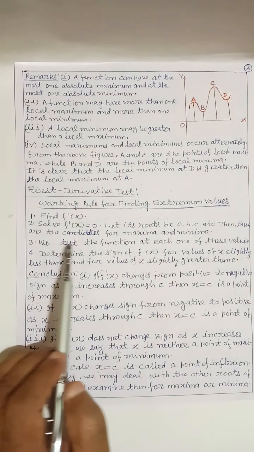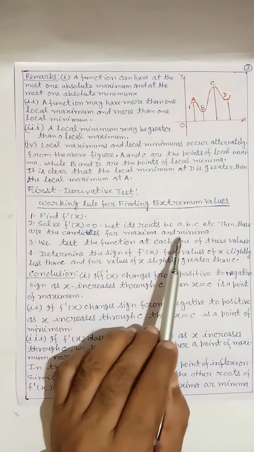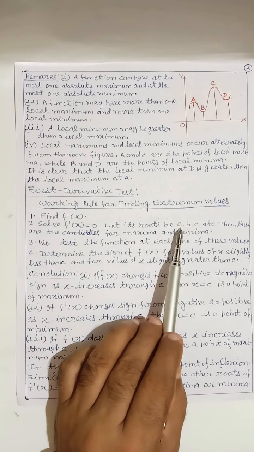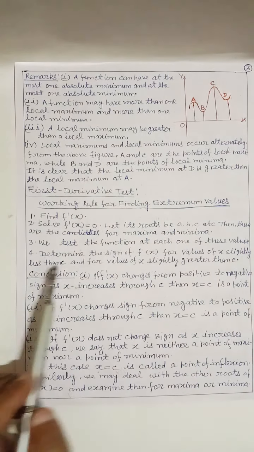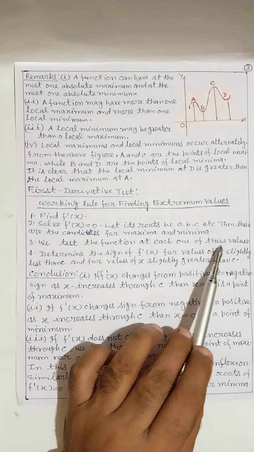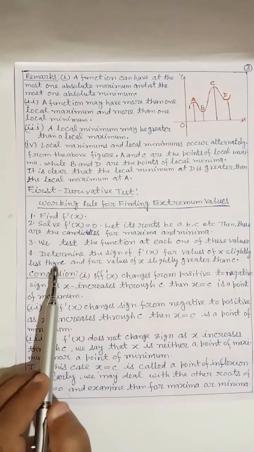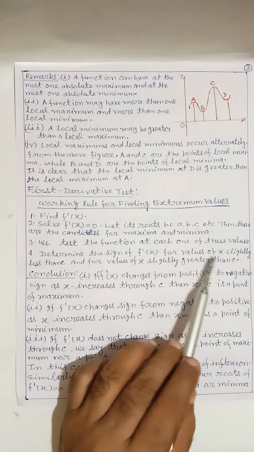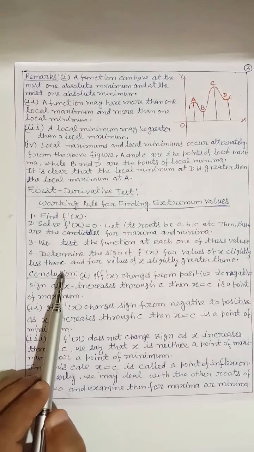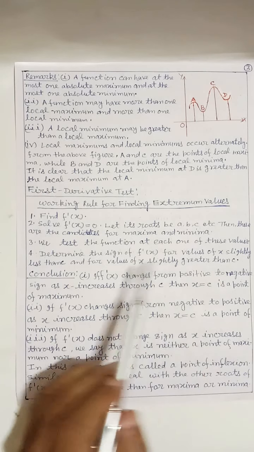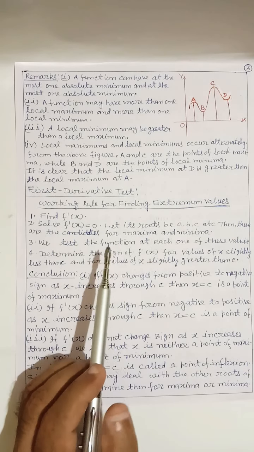Then these are the candidates for maxima and minima, meaning at these roots we find the maxima and minima. We test the function at each one of these values. Determine the sign of f'(x) for values of x slightly less than c and for values of x slightly greater than c, which I have discussed above.